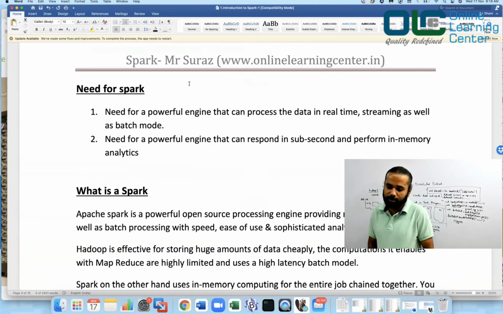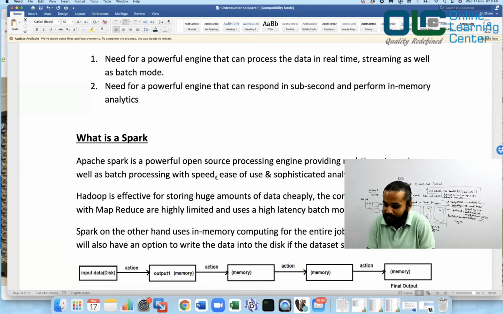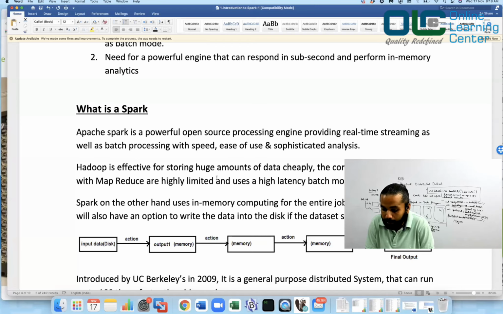Now let's move on. Need for the Spark. So need for a powerful engine that processes the data in real-time streaming as well as batch mode. As I said, Spark can process the data in real time, as well as you can do batch processing, and so on, right? And need for a powerful engine that can respond in sub-second and perform in-memory analytics. There are some scenarios where you want to say, I want my system to be so perfect that it should give me a response within sub-seconds, maybe 0.5 seconds, and so on, right? So in that case also you can use Spark, and we will talk about that as we move on.